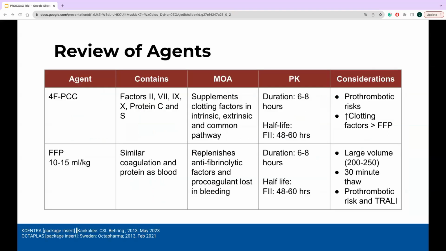In terms of looking at the individual agents in question, you'll see that FFP and 4F-PCC share similar factors, although the concentrations of these factors may differ, with FFP having similar proteins additionally to the composition of blood. They both have similar duration and half-life due to their factor composition and similar adverse reaction risk, with some key caveats showing, such as the larger volume and necessary thaw time in FFP.